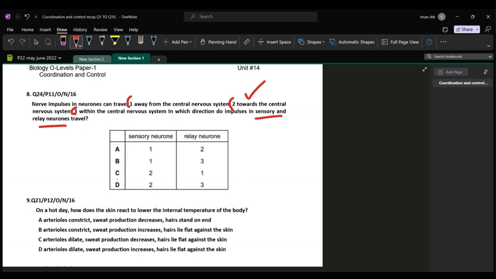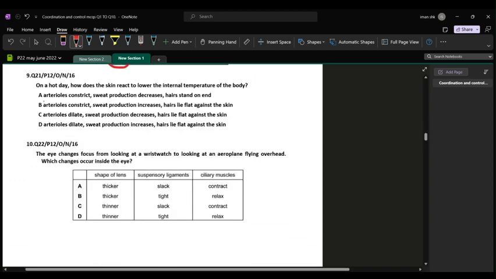So the correct option can be from C or D. अब जब relay neurons की बात होती है, so they are found within the direction of impulses is within the CNS. That means D is the option. Sensory neuron is always towards the CNS. You should know that.